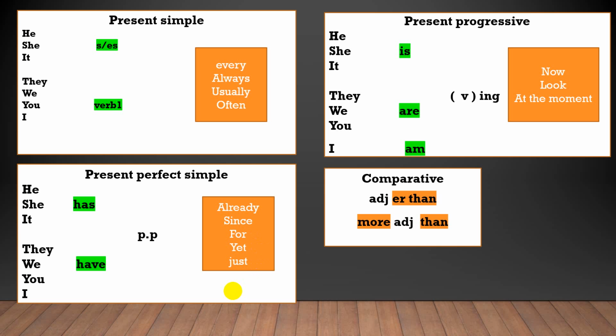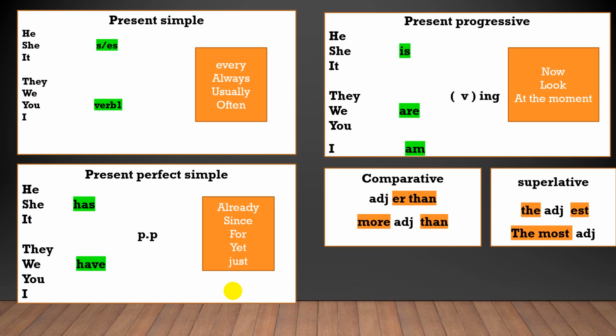So we have the comparative. How can I compare between two things? I have the adjective plus er, with than, when I have a short adjective, for example, longer than. When I have an adjective with more than two syllables, I add more plus than. So, more dangerous than. Superlative is when I'm going to compare one with a group of three or more things. For example, we can say the tallest, the oldest. And to talk about a long adjective, I use the most, for example, the most dangerous activity.